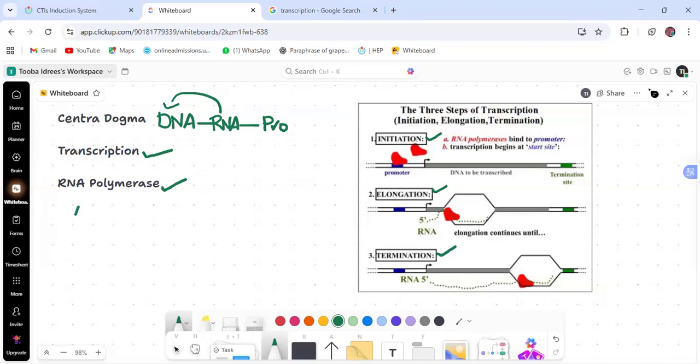There are four subunits of RNA polymerase: alpha, beta, beta prime, and the final one is sigma. The whole enzyme is also called the holoenzyme.